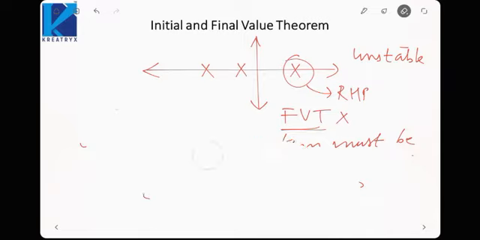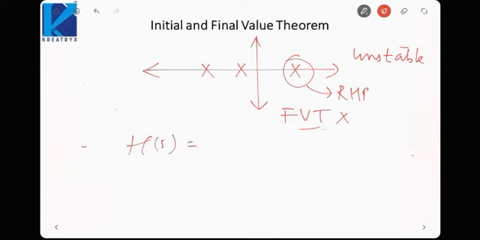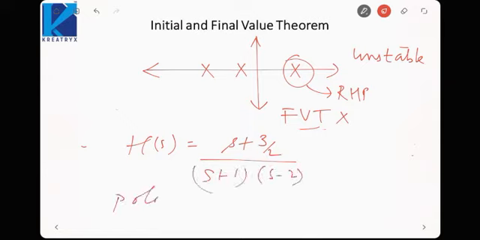So if I give you in terms of a transfer function, suppose H(s) is given as (s plus 3) by 2 over (s plus 1)(s minus 2). The poles are at s equal to minus 1 and s equal to 2. This pole is in the right half plane, so the final value theorem can never be applied. So before applying the final value theorem, you must check whether all poles are in the left half plane or not. Otherwise, it cannot be applied. This is one of the common mistakes many students make. They never check whether the final value theorem is applicable or not. They just apply it and find the value of x at infinity.